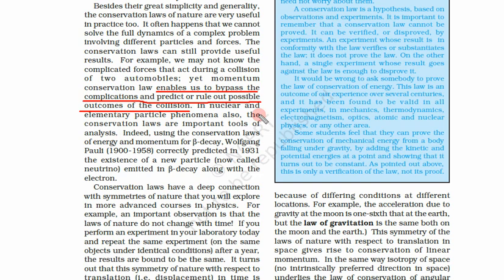So even in nuclear reactions, elementary particles are quite difficult to predict, but conservation laws tell us that this will happen. Indeed, using the conservation laws of energy and momentum for beta decay, Wolfgang Pauli correctly predicted in 1931 the existence of a new particle now called the neutrino.